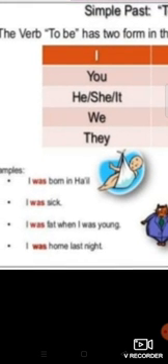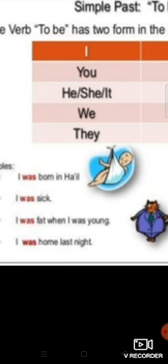I was born in hell. I was sick, मैं बीमार था. I was fat when I was young, मैं जब छोटा था तो मैं बहुत मोटा था. I was home last night, मैं पिछली रात को घर पे था. ठीक है, these are the examples of the helping verbs was and were.